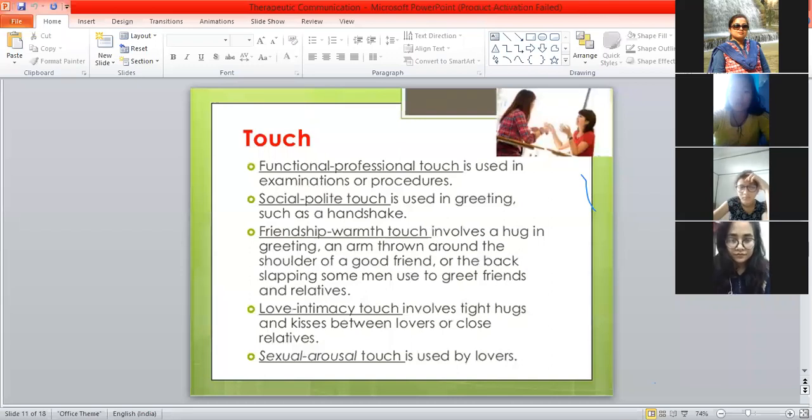Then social polite touch is used when we greet a patient, or when we greet our friends, or we greet someone, we do the handshake. But now this handshake has also been restricted by the COVID-19 guidelines. You do namaste, to maintain the social distance, instead of the social polite touch, greeting, shaking hands.